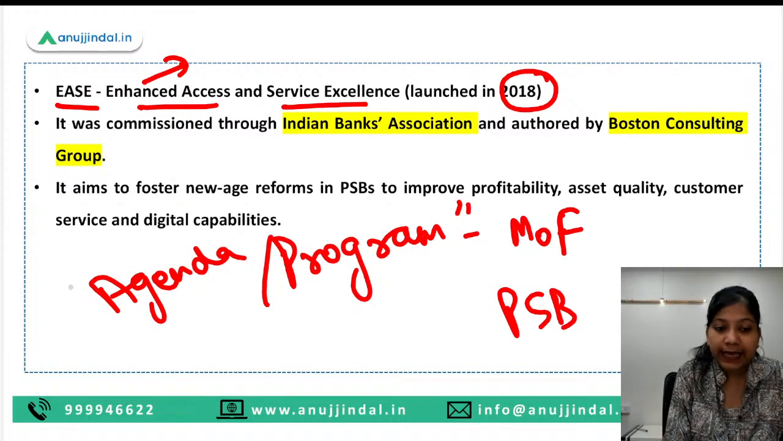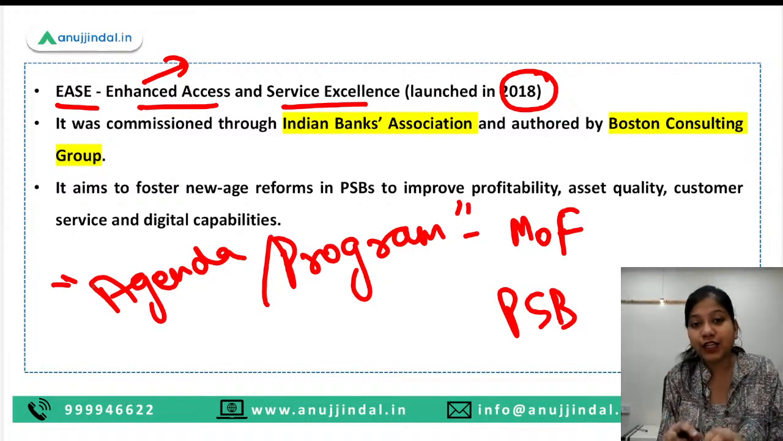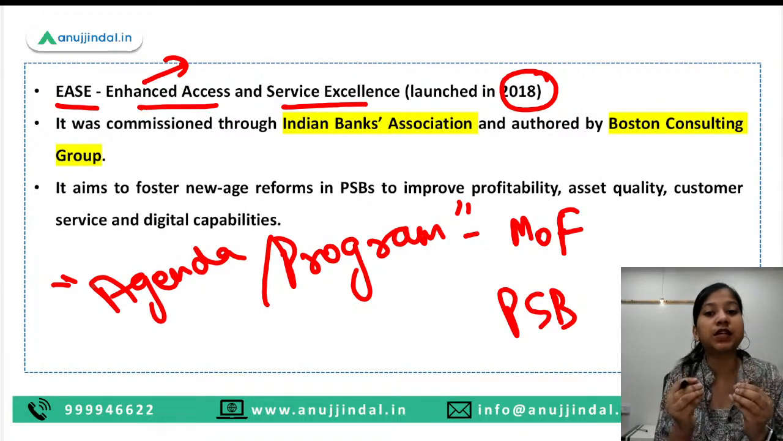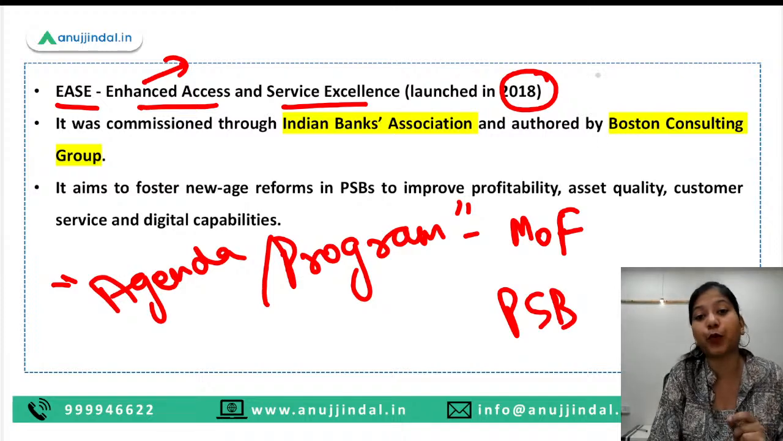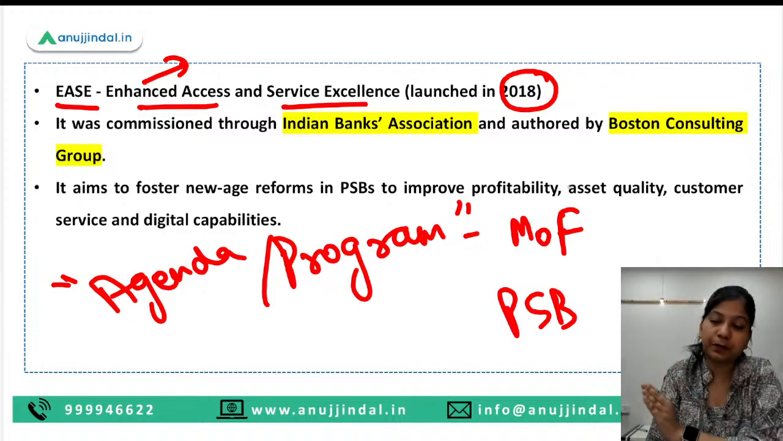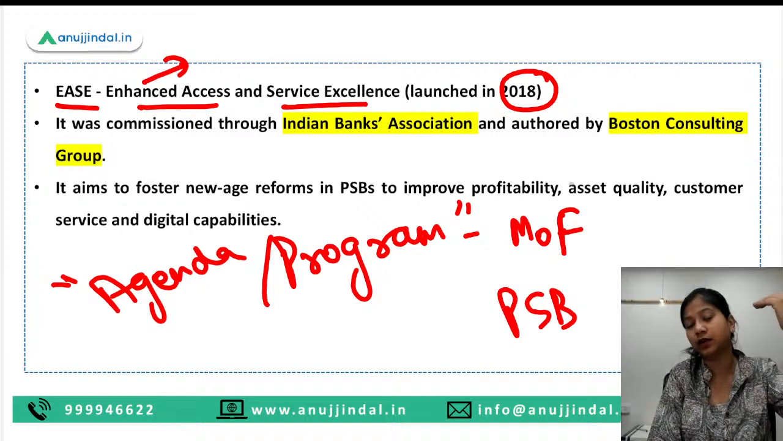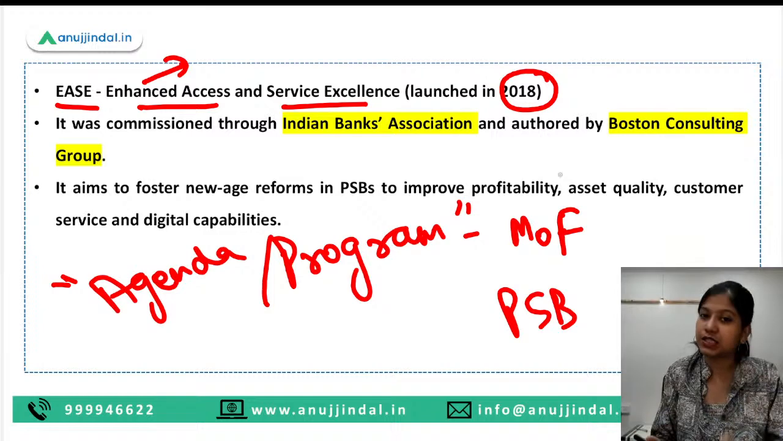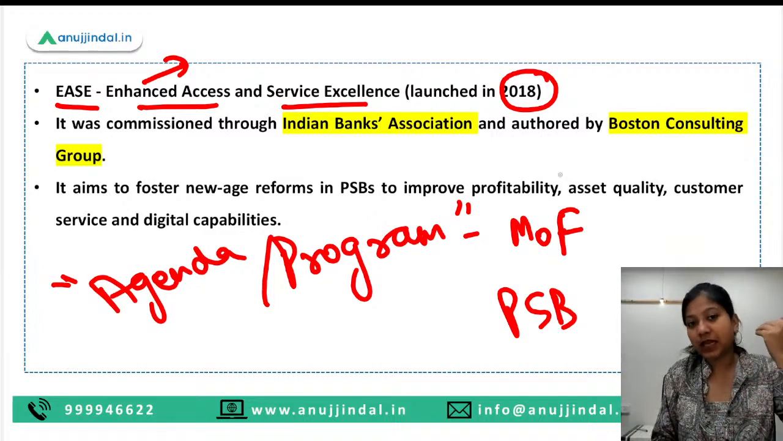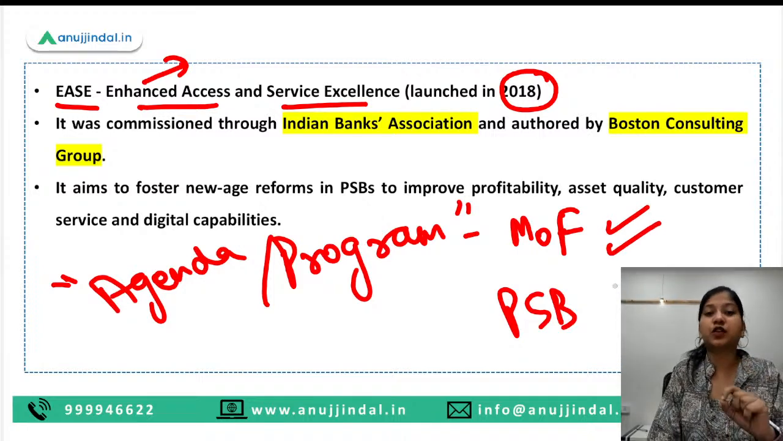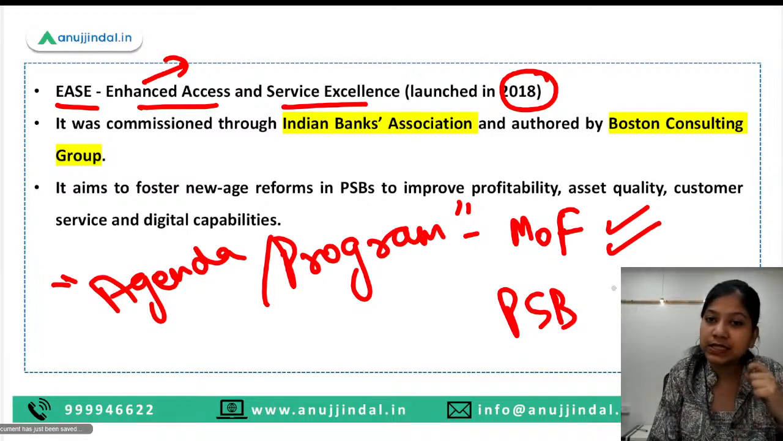Okay, and for each edition of the EASE program, the ministry has decided certain targets. For example, EASE 1.0 was focused on NPA reduction, EASE 2.0 was focused on a different thing, and EASE 3.0 was focused on a different parameter. So this is how the Ministry of Finance sets different parameters for the public sector banks to achieve. And when the public sector banks have achieved them, the Ministry of Finance also gives ranking on the basis of their progress made on each of these EASE parameters.